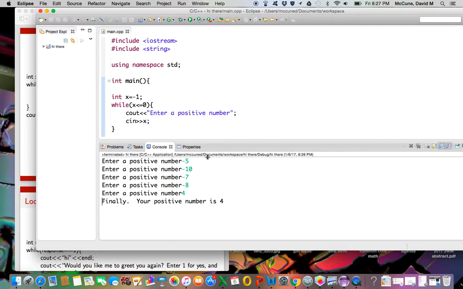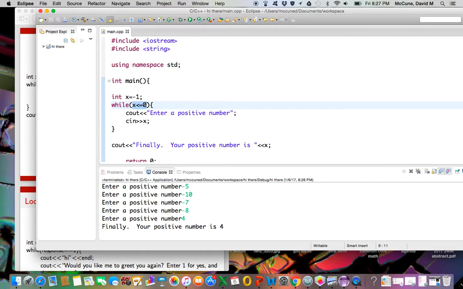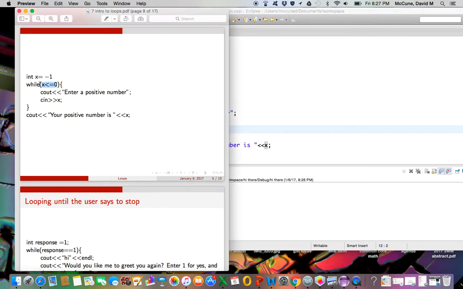Okay, so again, the loop allows you to jump back to a beginning of a chunk of code and do that code over and over and over again until this Boolean statement here becomes false. So what happened when I entered that 4 right there, the value of x is now 4. So when you got to the closing brace, you checked and asked yourself, is 4 less than or equal to 0? Well, it's not, right? The statement 4 less than or equal to 0 is false. So that's when you break out of the loop and you don't do that loop code anymore.